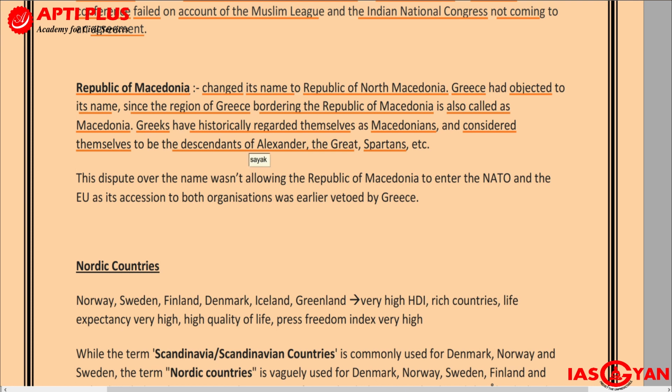So they did not like somebody else calling themselves Macedonians, whereas the Greeks believed that they are the original Macedonians because they are the descendants of Alexander the Great, Spartans, etc.